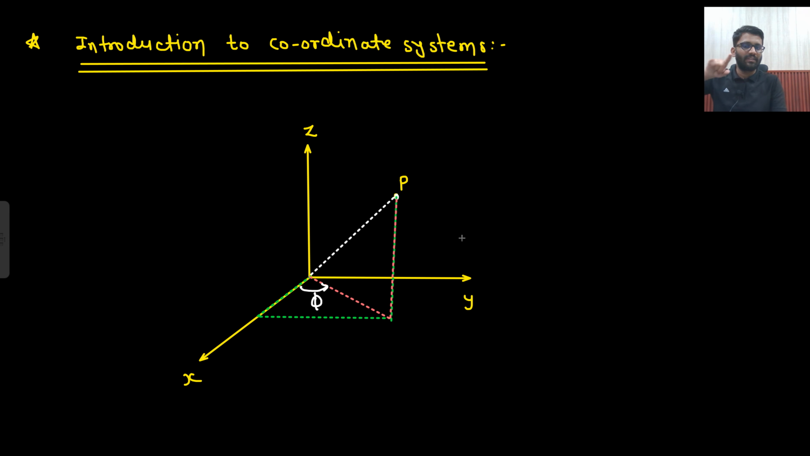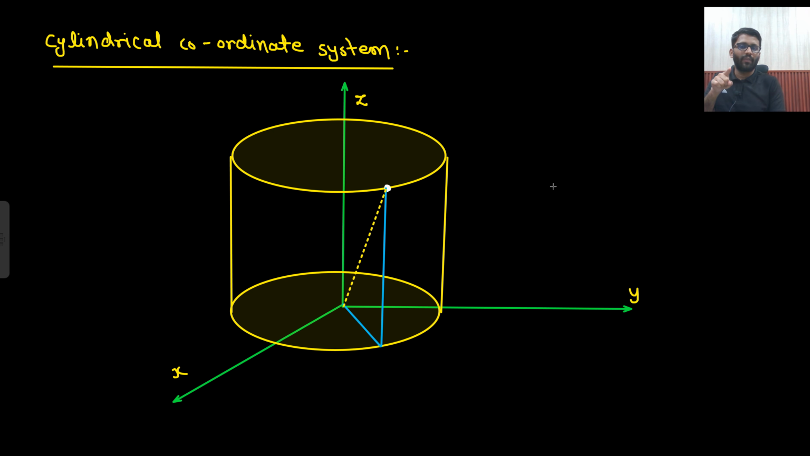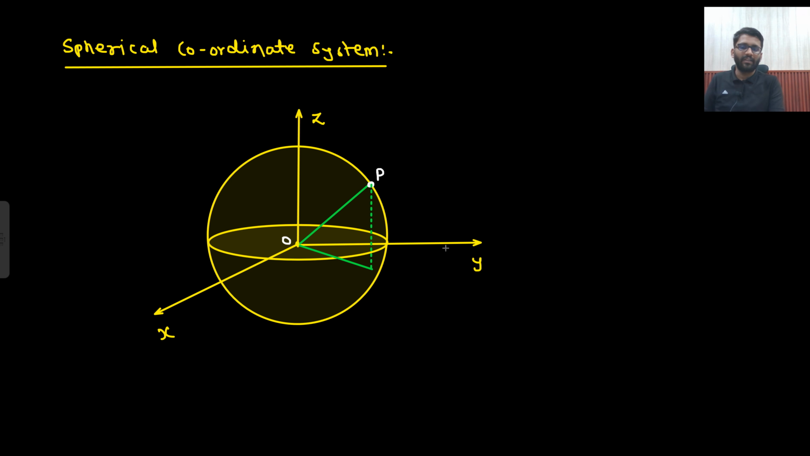The basic introduction is this point P can be a part of a cuboid. So then it will be known as Cartesian coordinate system. If it is a part of a cylinder, it is known as cylindrical coordinate system. And if it is a part of sphere, then it is known as spherical coordinate system. About one by one we will study in depth. We will see the locus and every single thing in the next lecture.